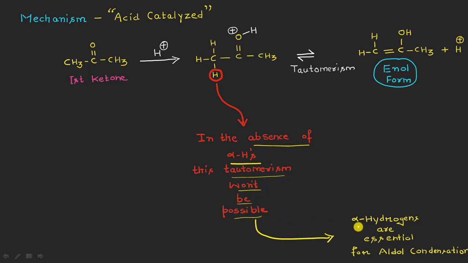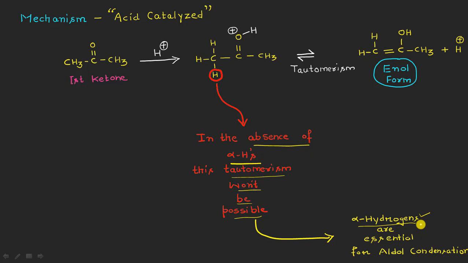That is why the alpha hydrogen atoms are very, very essential for the aldol type of condensation. At this point I'm quite sure you understand why the alpha hydrogen atoms are very important if we want to carry out the aldol condensation in case of aldehydes or ketone molecules, right?